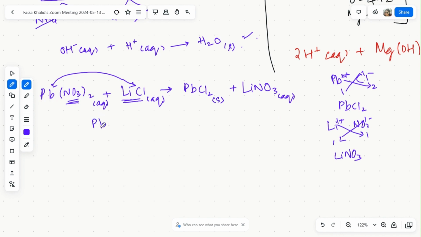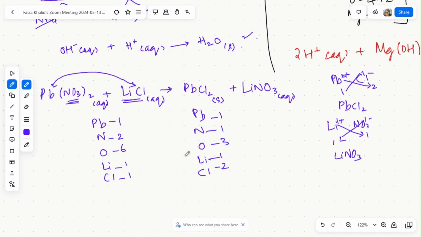We'll write lead over here, then nitrogen, oxygen, lithium, and then chlorine over here, and then we'll copy as it is this whole thing over here. Lead is 1, nitrogen is 2, oxygen is 6, lithium is 1, chlorine is 1; lead is 1, chlorine is 2, lithium 1, nitrogen 1, oxygen 3. I can clearly see that this is 6 over here and this is 3 over here. So I'll just write 2 over here.